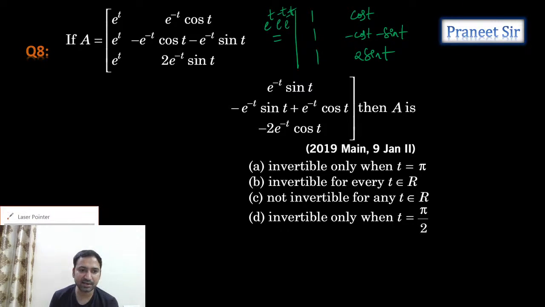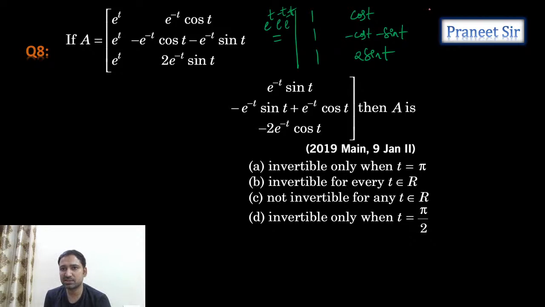Same way, can I calculate the third column? What is the third column? Sin t, minus sin t plus cos t, minus 2 cos t, I'm getting it. Correct now? So now we can expand it guys.